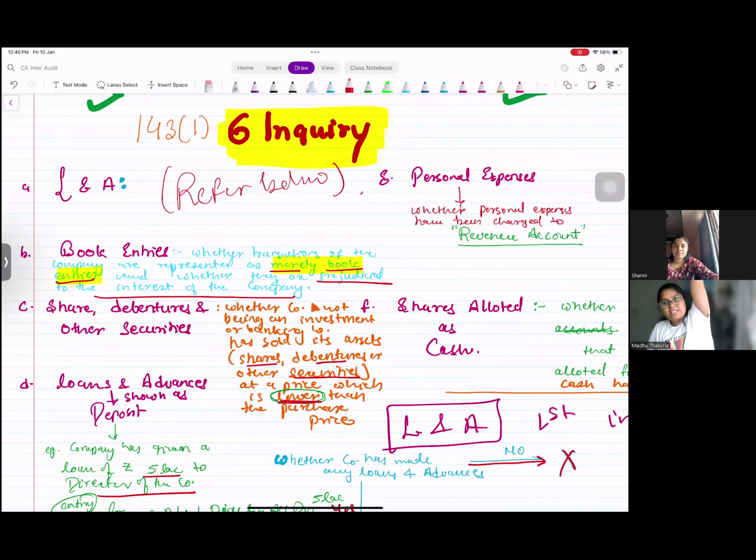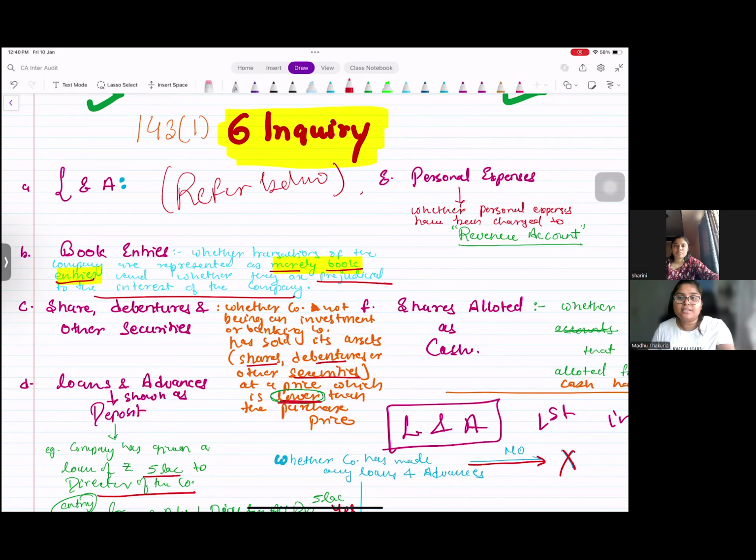Whether loans and advances are made, if no, no reporting. If yes, whether it is secured. If no, that is a non-compliance. Secured or unsecured, in both the cases, terms and conditions should not be prejudicial to the interest of the company. Book entries, like any transaction or journal entry made just by book entry, should not be prejudicial to the interest of the company.